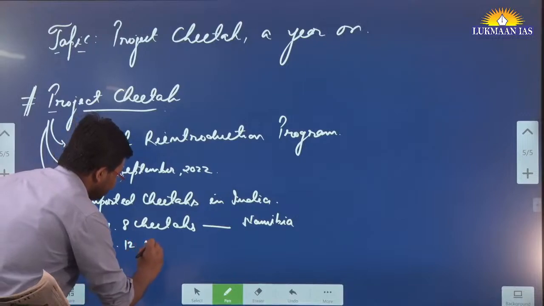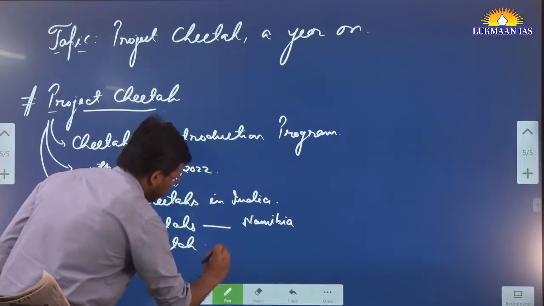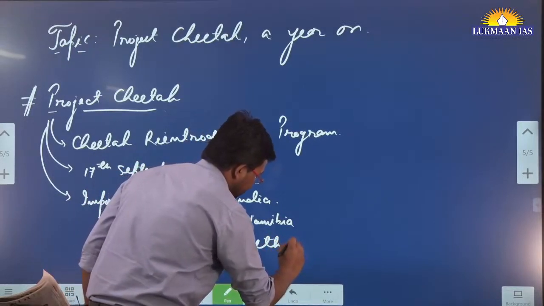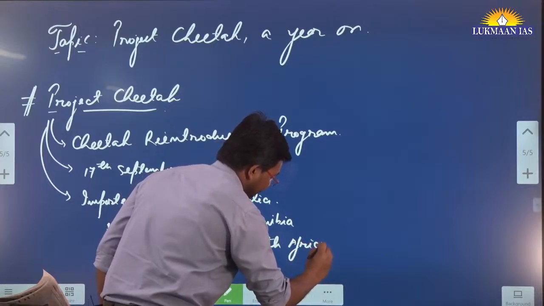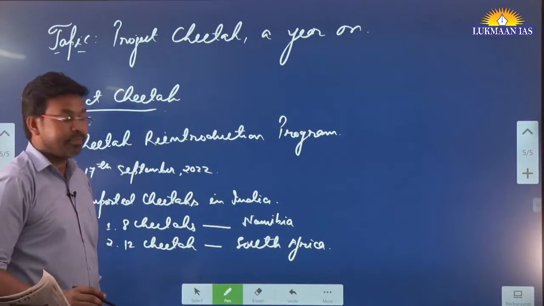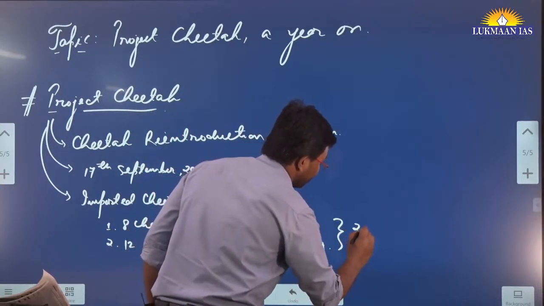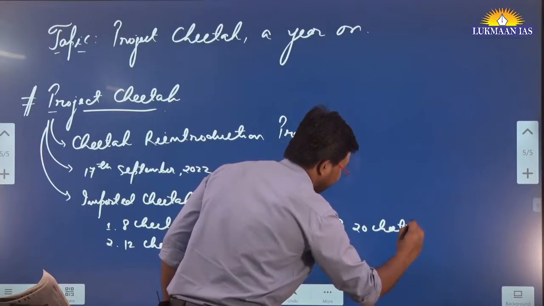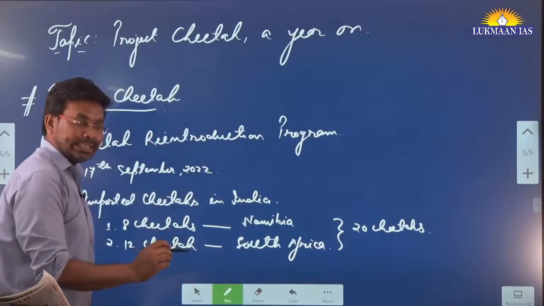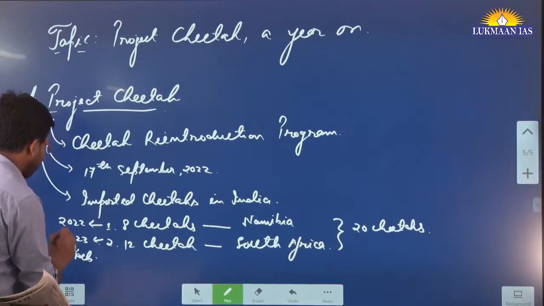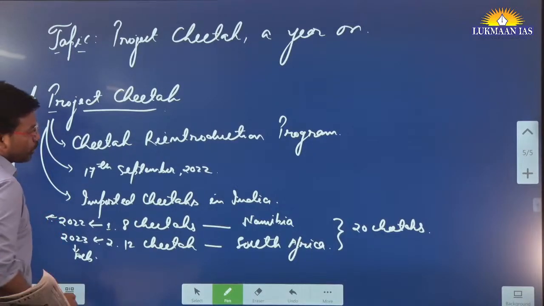Then 12 cheetahs were brought from South Africa. So in all, how many cheetahs have we introduced? 20 cheetahs. These 8 cheetahs were brought in 2022 itself. These 12 cheetahs were brought in February 2023, and I think the other batch in September or October.